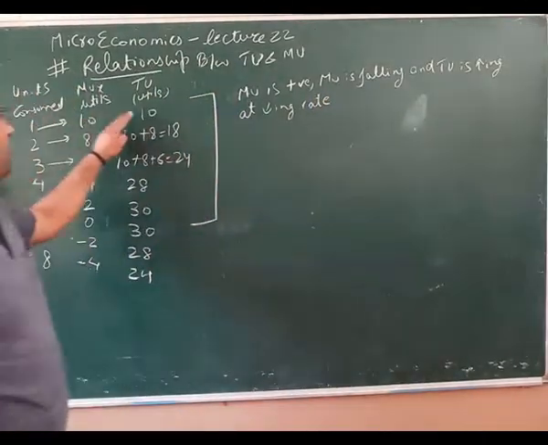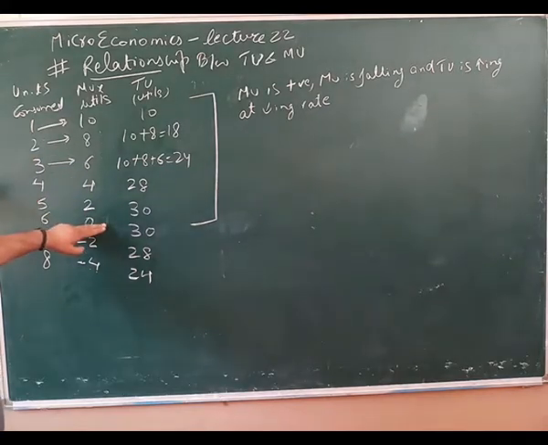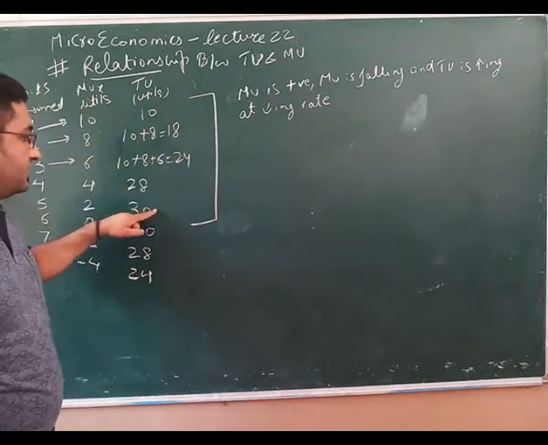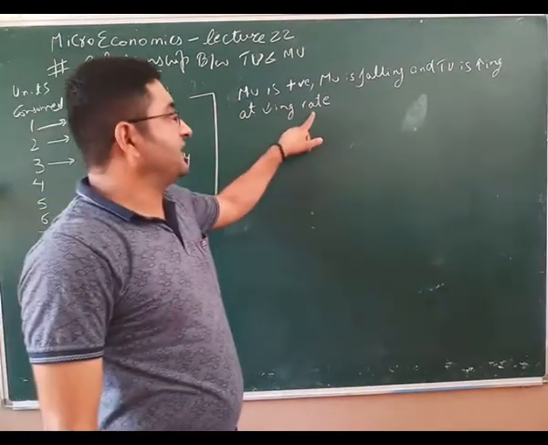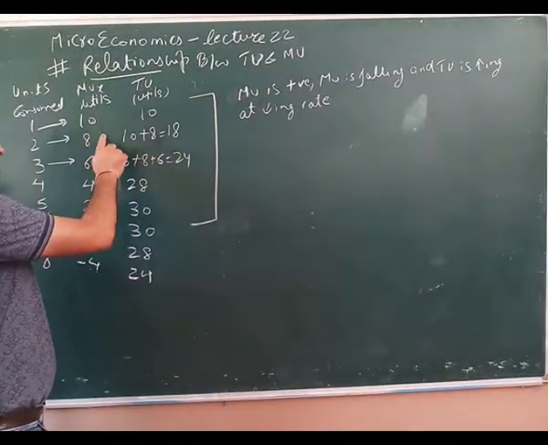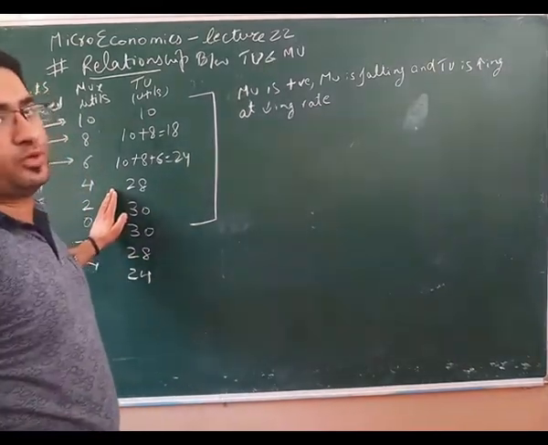Note it down. MU is positive: 10, 8, 6, 4, 2. Right? MU is falling. It means TU is increasing. TU: 10, 18, 24, 28, 30. But it is increasing at decreasing rate. First it increased by 10 points, then 8, then 6, then 4, then 2. That means the addition is happening at a decreasing rate.